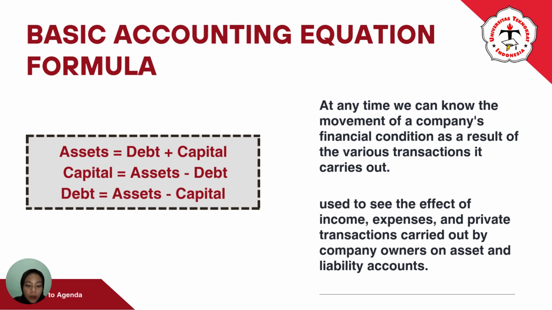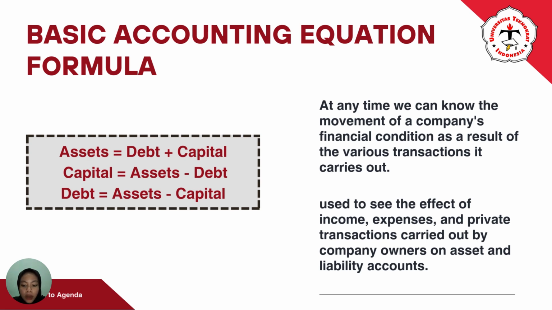The accounting equation can be used to see the effect of all transactions carried out by a company on the financial position of the company at any time. With the accounting equation, at any time we can know the movement of a company's financial condition due to the various transactions it carries out.